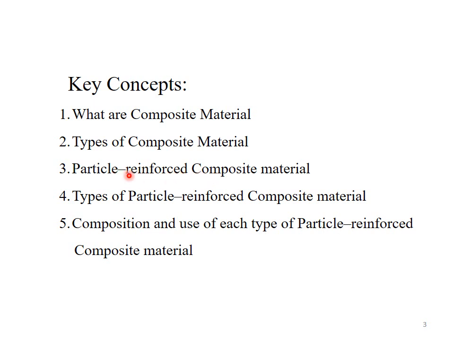I mean the shape, size and amount of reinforcing phase present within the matrix phase. We will see in this lecture which are those systems by which we can classify the composite material.